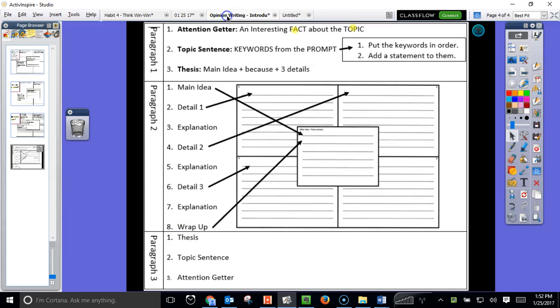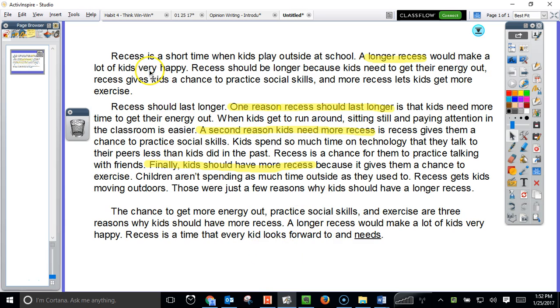So according to our note sheet, we have finished. I know because I have 3 paragraphs, 1, 2, 3, and please note that I can tell they're different paragraphs not because I've numbered them, but because each has an indented beginning, and I've separated them with a space. That's our 3-paragraph opinion writing.